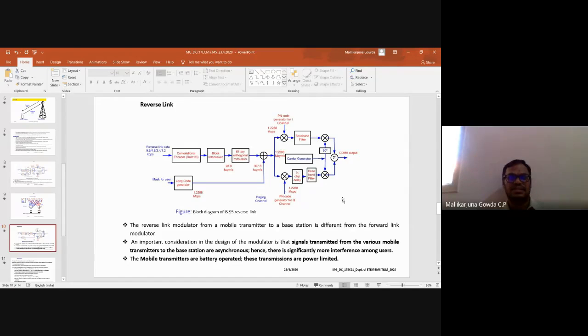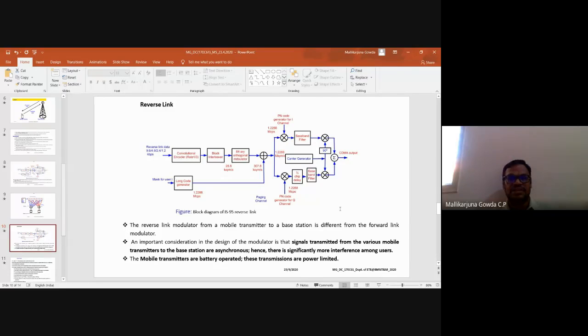Here the important design consideration in the modulator is that, from the mobile users to the base station, multiple users will be transmitting the signal asynchronously, right? That will be received at the base station, so there will be a chance of more interference among the users.